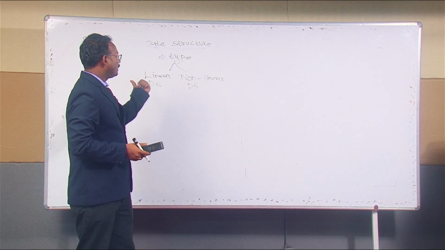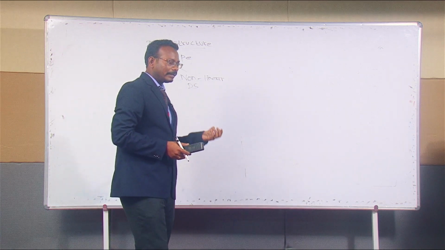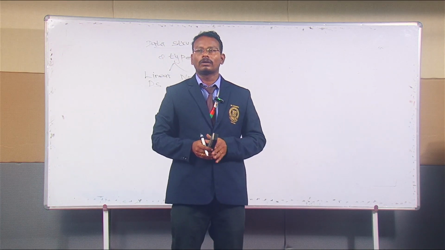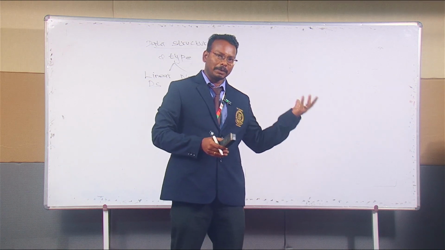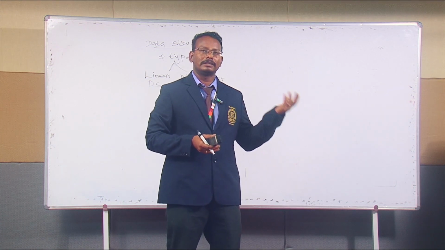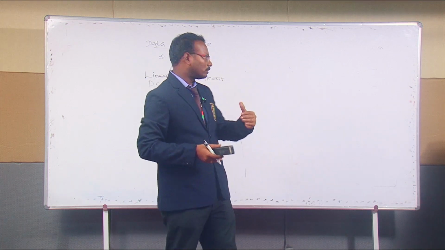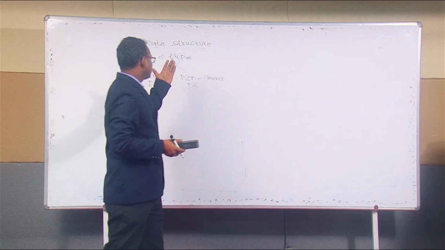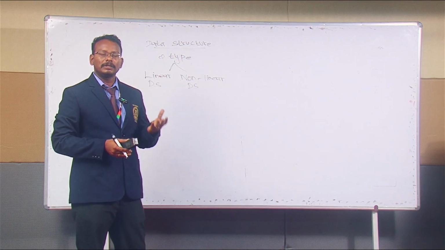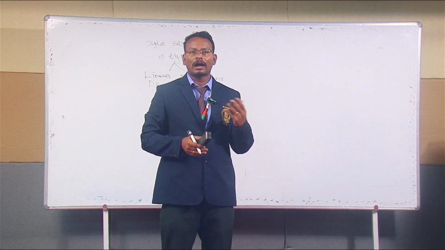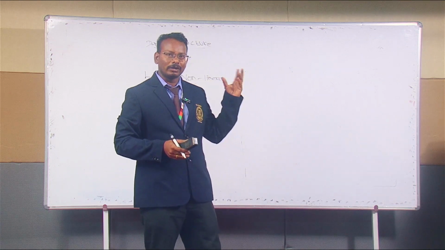What is the difference between them? A linear data structure stores data in sequential order, maybe ascending or descending, line by line. A non-linear data structure stores data in any random manner, wherever free memory is available.